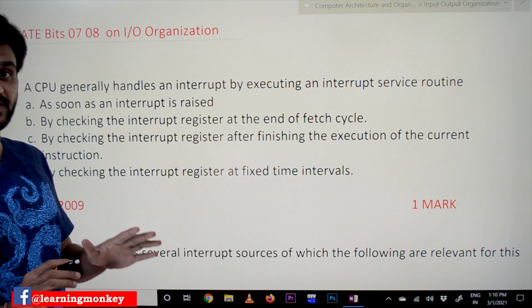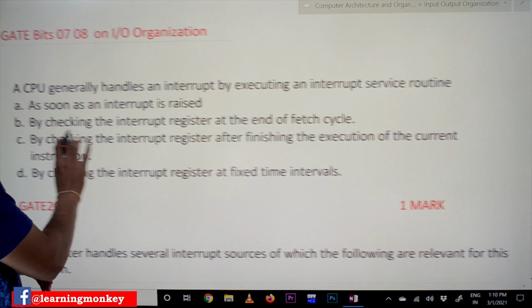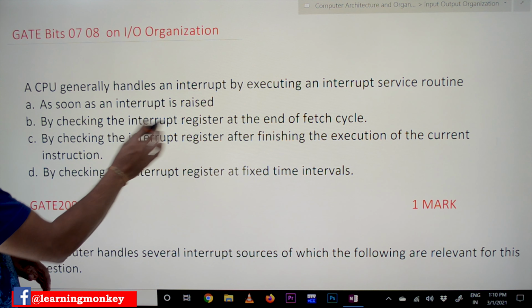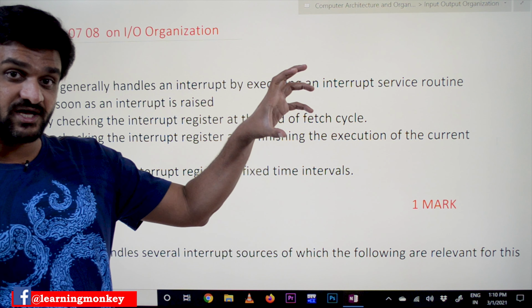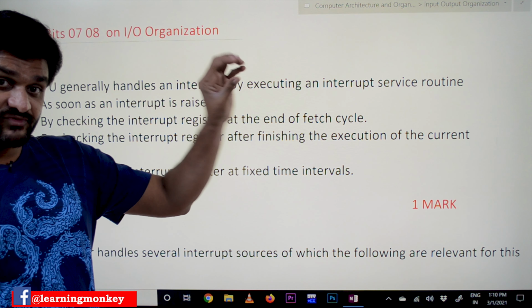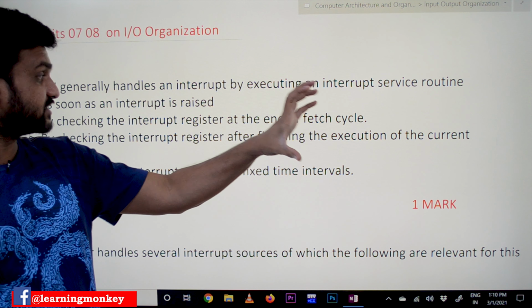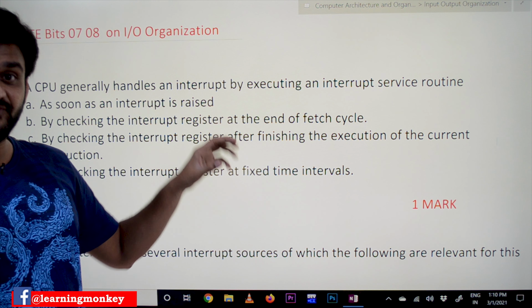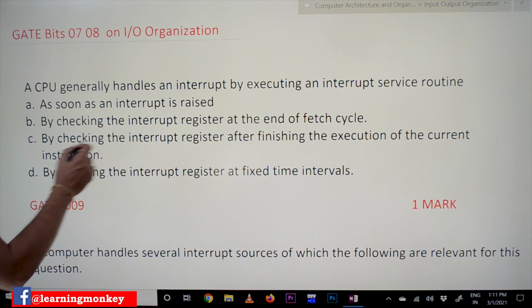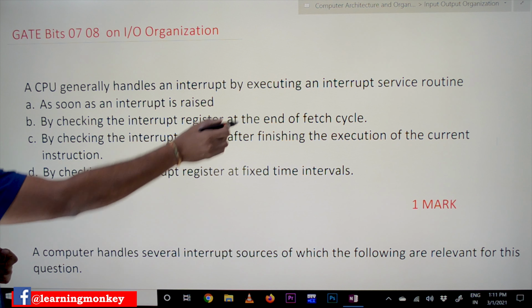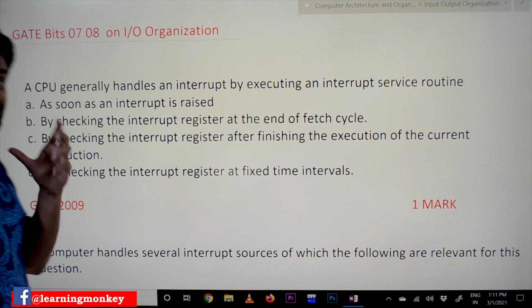So let's see the bits. By checking the interrupt register at the end of the fetch cycle: is the CPU going to check the interrupt register at the end of the fetch cycle? Will it happen in that way? No, it is not going to be the right option. Next, by checking the interrupt register after finishing the execution of the current instruction.